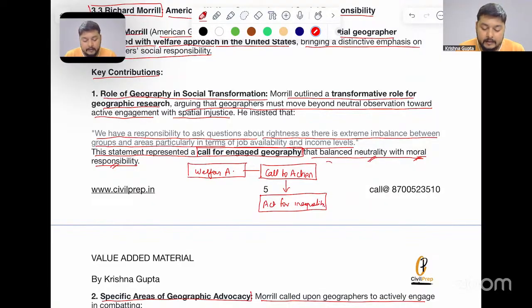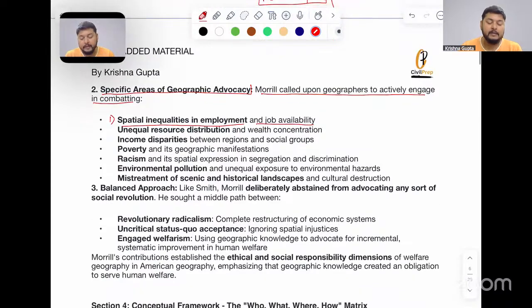Therefore, we see that the stance taken here is a part of the radical approach. So the association here is more inclined towards a radical approach also. Now, what has he asked to combat? Number one, spatial inequalities in employment and job availability.